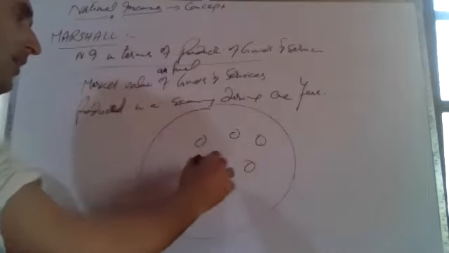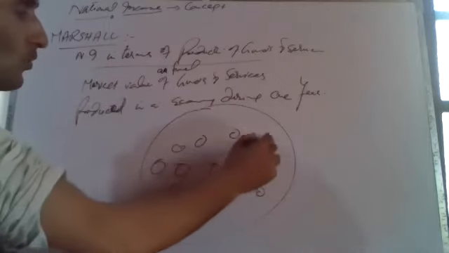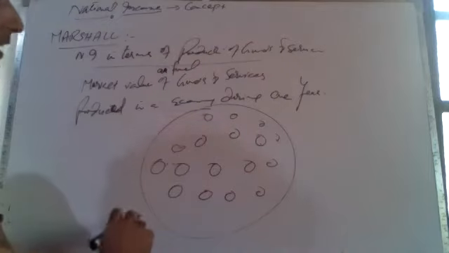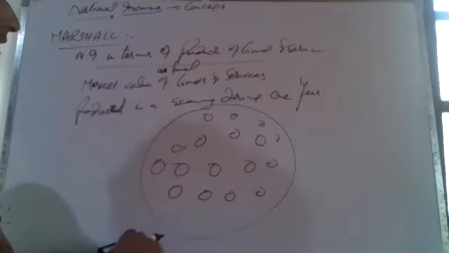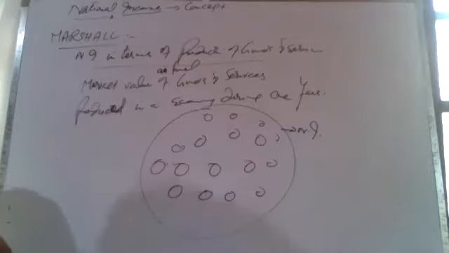When we take all the goods and services produced in an economy and give them the market value, the sum total of the market value of all final goods and services produced during 1 year becomes the national income.